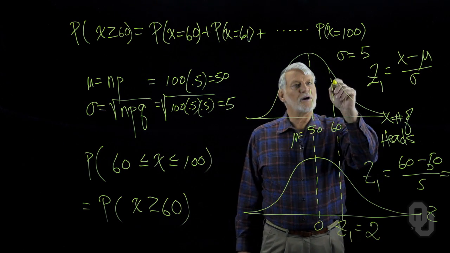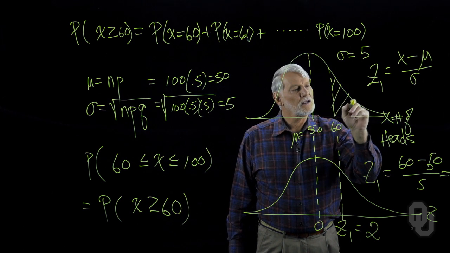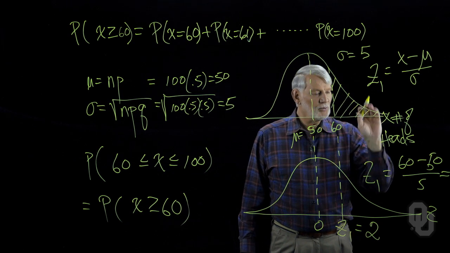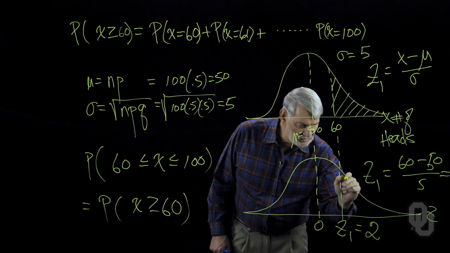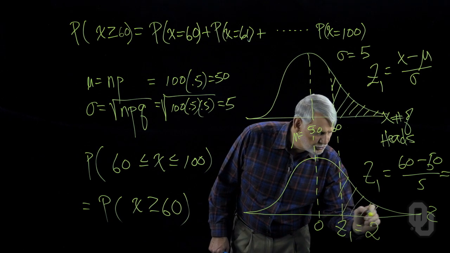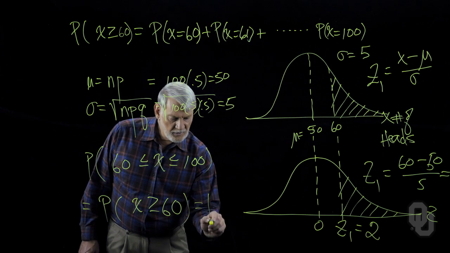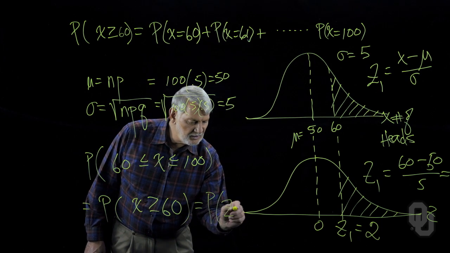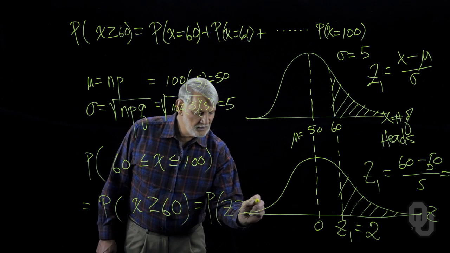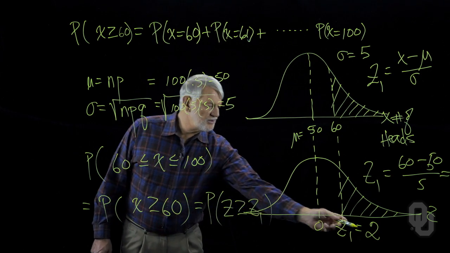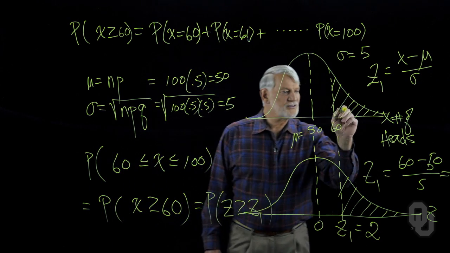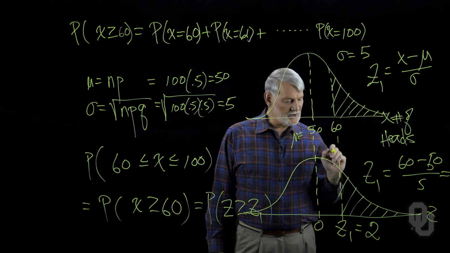All I'm asking for is the probability that x is greater than 60, which is equal to the probability that x is greater than 2 standard deviations. Another way of writing this would be the probability of z equal to or greater than z1, which is, in this case, 2. This area and that area are the same areas.